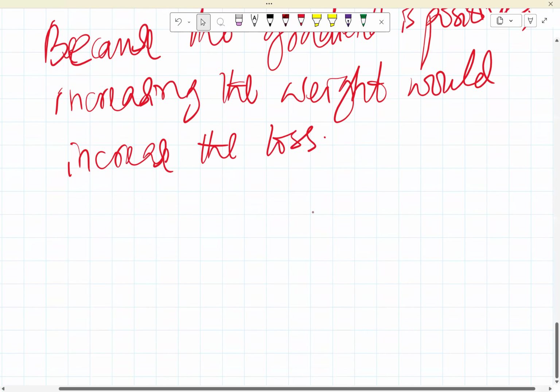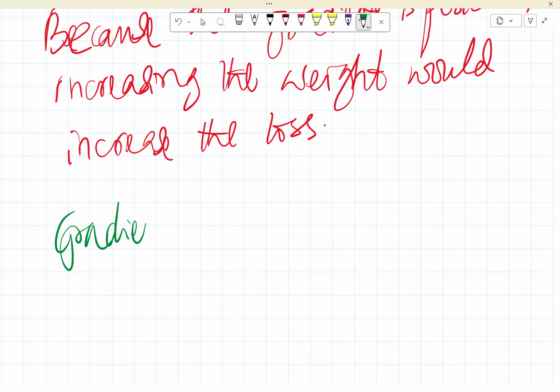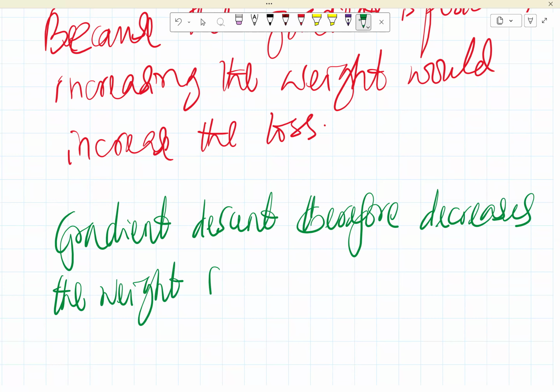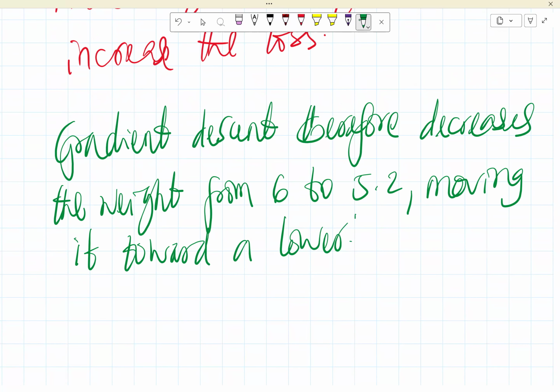So increasing weight increases loss. On the other side, we know that gradient descent, therefore, decreases the weight from 6 to 5.2, moving it toward a lower loss solution. And that is problem 15.